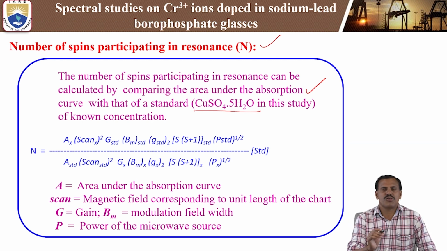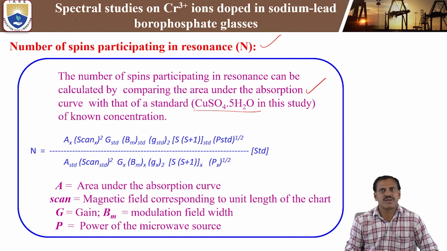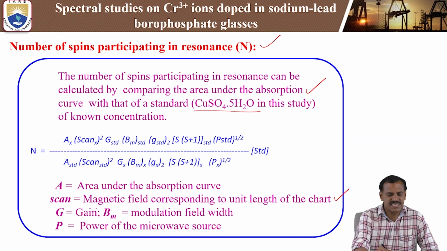Our present study is chromium 3 plus ions, so X means the present study of chromium 3 plus ions. A standard means the area of the reference sample, copper sulfate. A is the area under the absorption curve of the sample as well as the standard sample. Scan is also the same for sample and reference, the magnetic field corresponding to unit length of the chart. G is the gain, BM is the modulation field width, and P is the power of the microwave source.